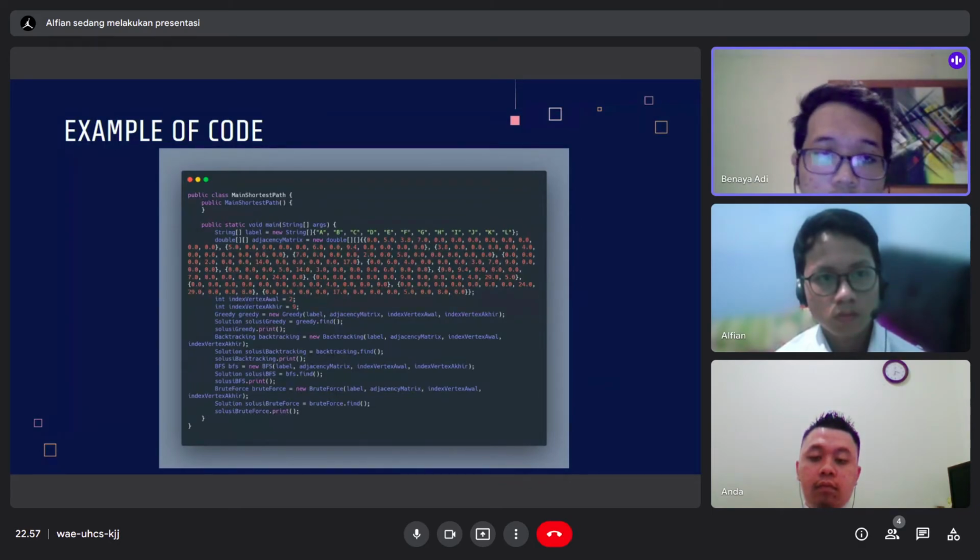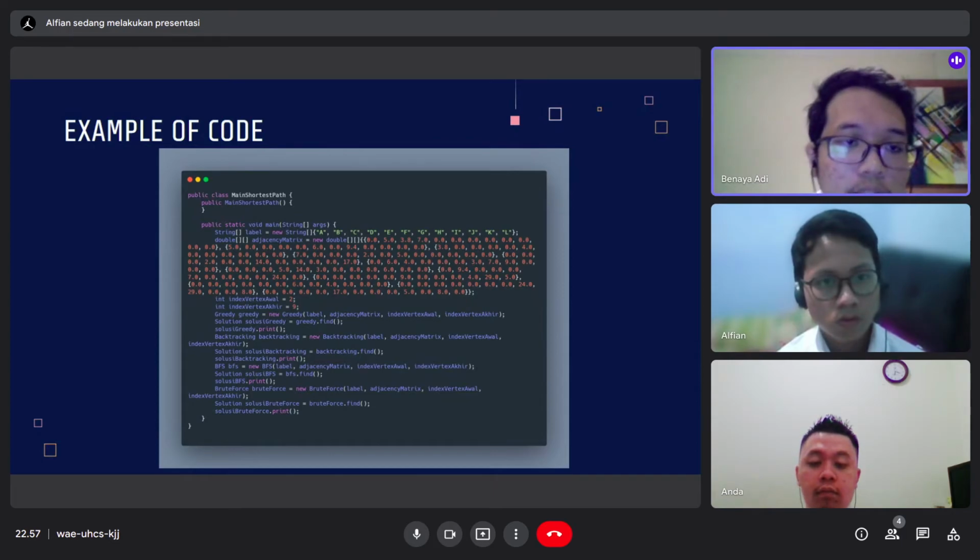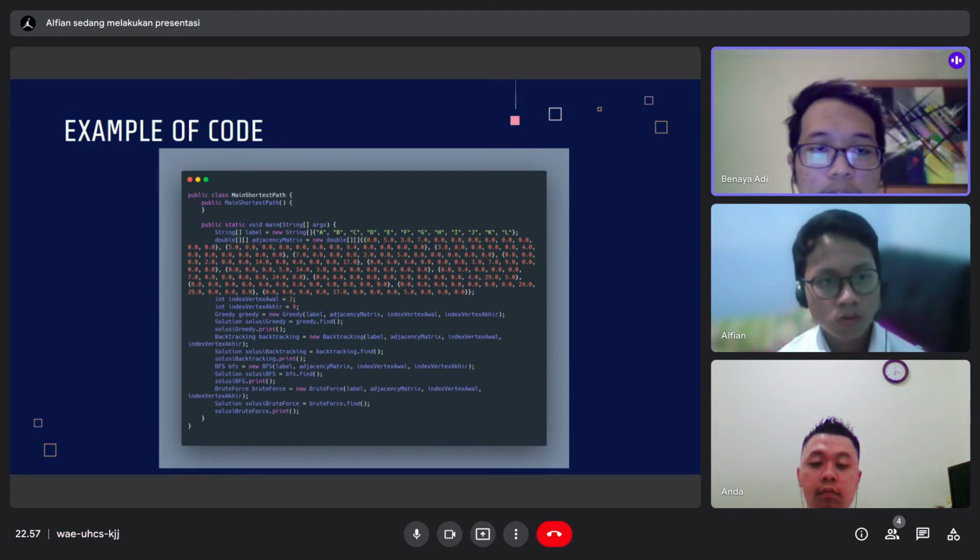Okay, so this is the main class. This main class contains the value that I have set in the hitung bobot. This is the distance between nodes to nodes. As you can see, there are initially nodes A, B, C, D, E, F, G until L, and below that the agency matrix is a two-dimension array of values that contain the distance of the nodes.